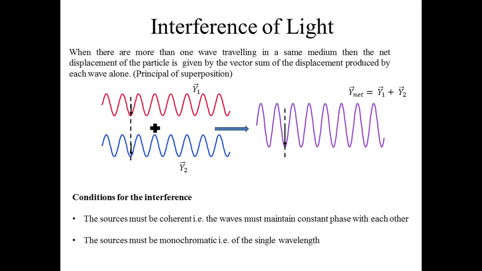However, a few conditions need to be satisfied in order to get a definite interference pattern. The sources of these waves must be coherent, that is, the waves must maintain a constant phase with each other. These sources must be monochromatic, that is, they must have the same wavelength.